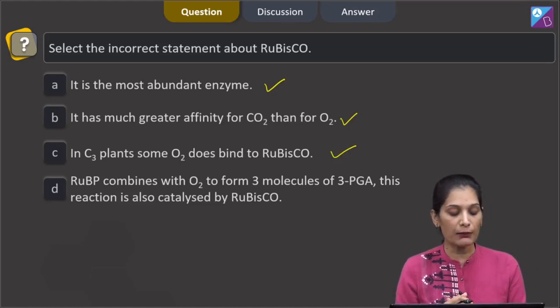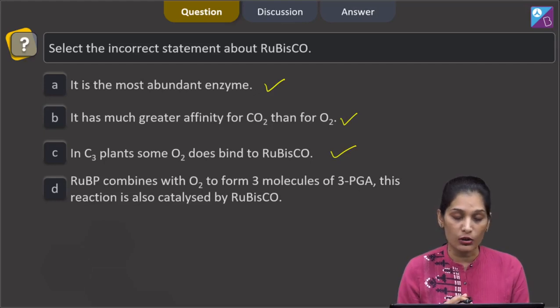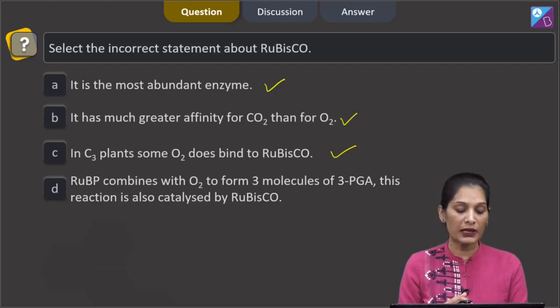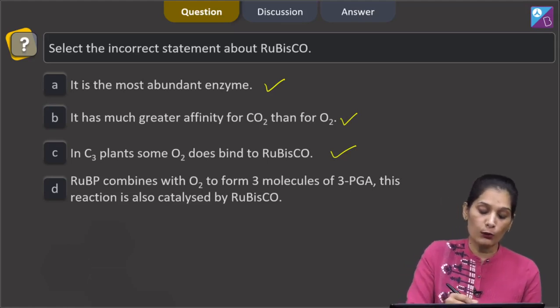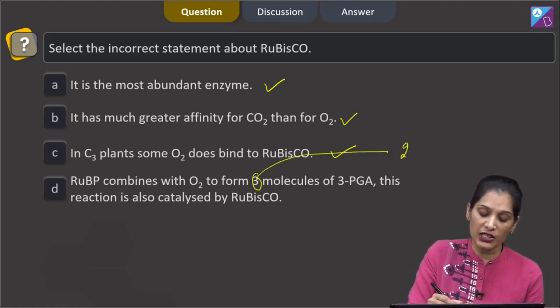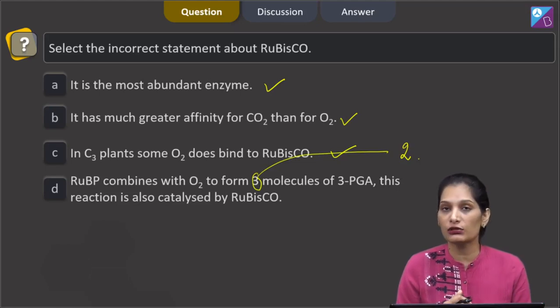D, RuBP combines with O2 to form 3 molecules of 3-PGA. This reaction is also catalyzed by RuBisco. When RuBP combines with O2, it forms 2 molecules of 3-PGA, not 3 molecules of PGA.